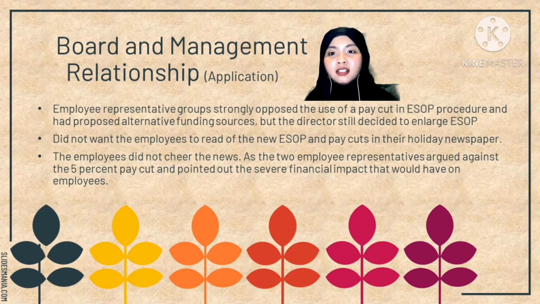And the director also did not want the employees to read about the new ESOP and pay cuts in their holiday newspaper at first, but after that, the employees did not share the news after they heard about it. As two employee representatives have agreed to a 5% pay cut, because it will impact the finances of the employees themselves, in these cases the director should actually promote a good relationship with the stakeholders by taking stakeholder opinion into consideration according to MCCG 11.1.